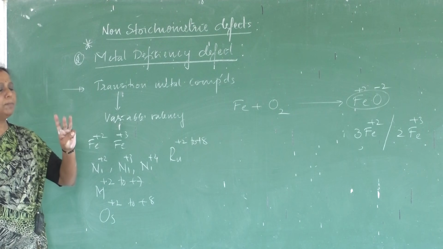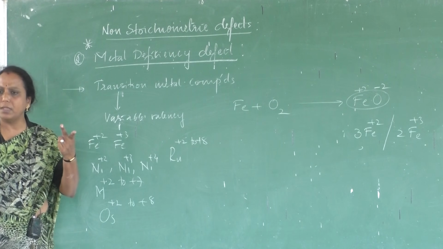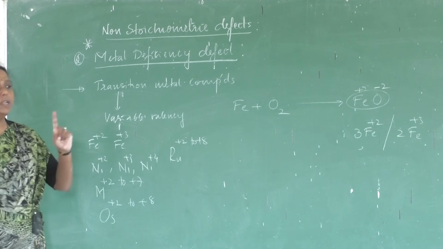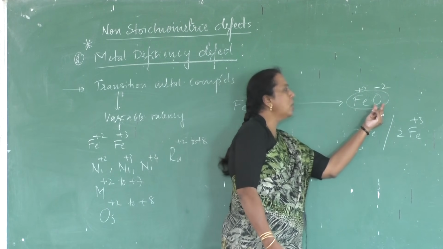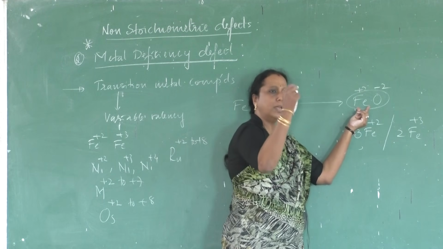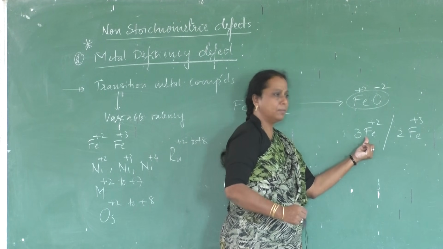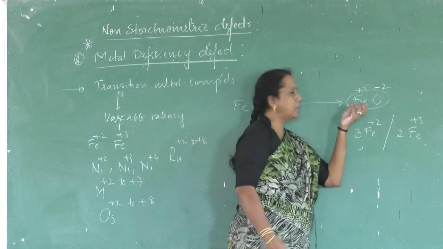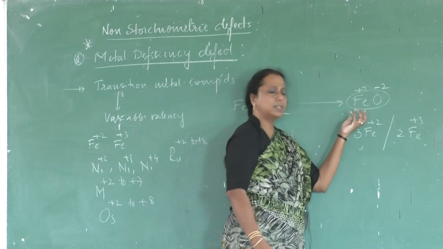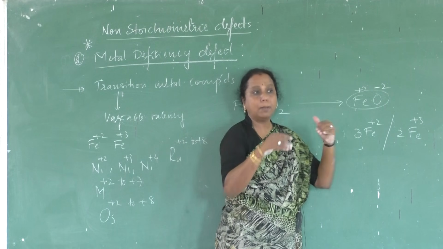3 iron atoms are replaced, so how many iron atoms have come? 2 have come. So for 1 oxygen, there is not 1 iron. So the number of iron atoms per oxygen has become less. In the same way, depending on how many ferric ions are present, there will be that many fewer iron atoms per molecule.